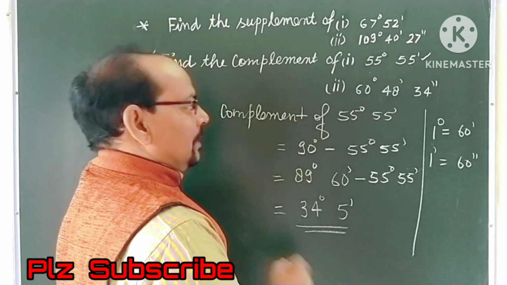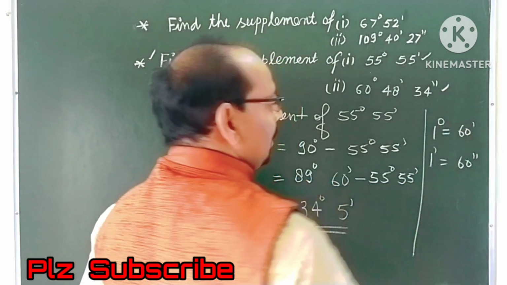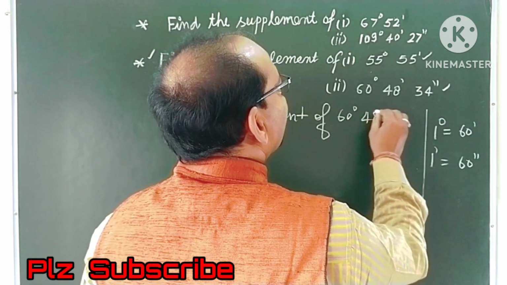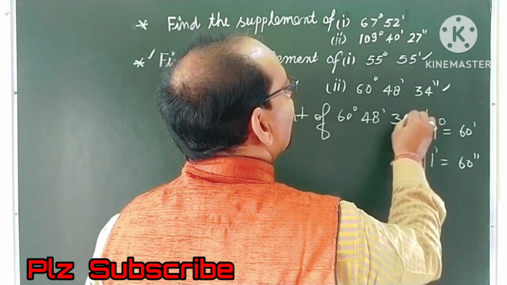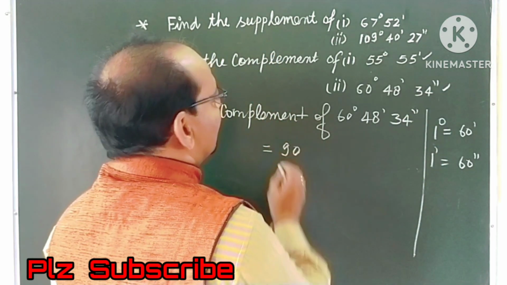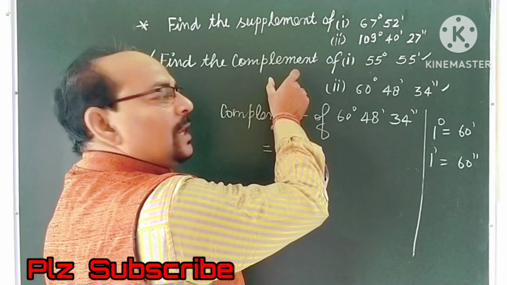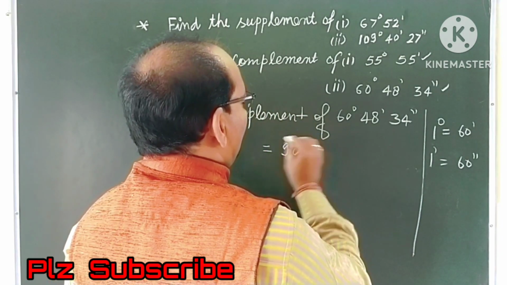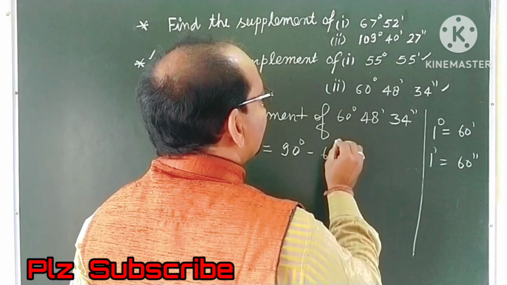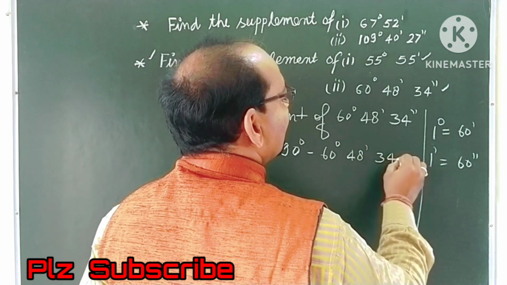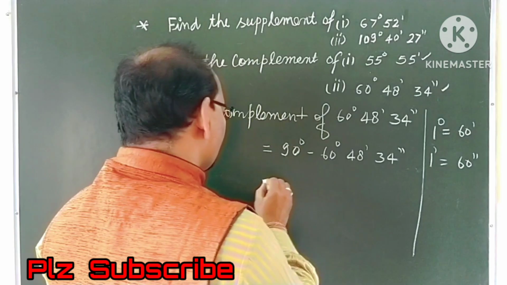It is your answer. And second question is the complement of 60 degree 48 minutes and 34 seconds. Therefore 90 minus, because the sum of two angles will be complement. Therefore 90 degree minus 60 degree 48 minutes and 34 seconds.